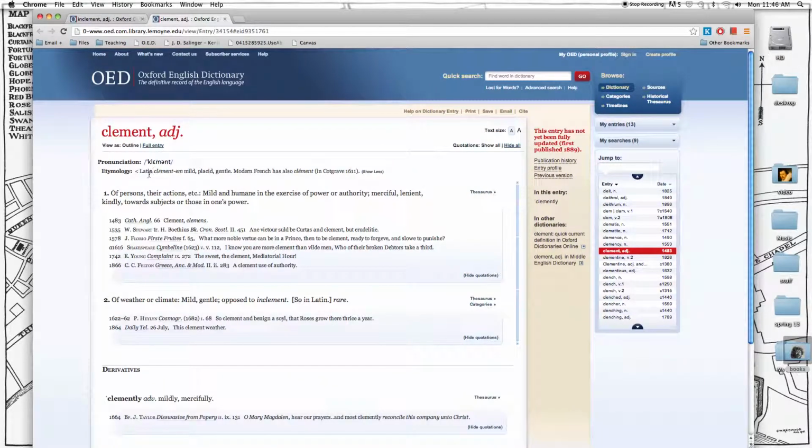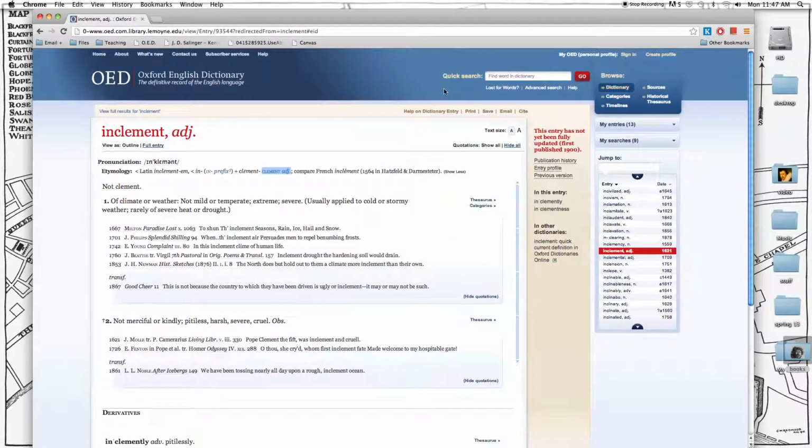You find out that the Latin word clement means mild, placid, or gentle. And it can be used of persons or their actions, mild and humane, merciful, lenient, or clement can be used of weather, climate, mild and gentle, opposed to inclement, which is where we started. So sure enough, it makes sense, and it's easy to piece together from these pieces, without even looking at the definitions, what we might expect the word to mean.